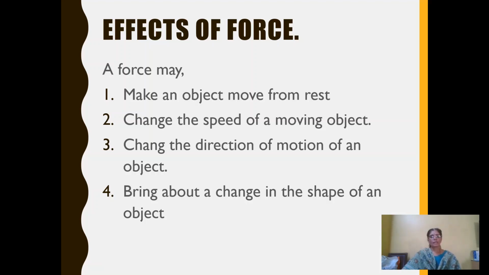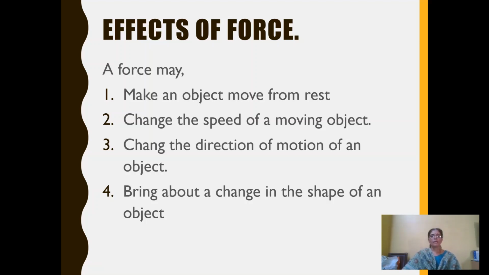On the other hand, if you apply a force in the opposite direction of the motion of the object, the speed will reduce. So we can tell that force can change the speed of a moving object. And when an object is at rest, if you apply force, it starts moving. So it makes an object move from rest.